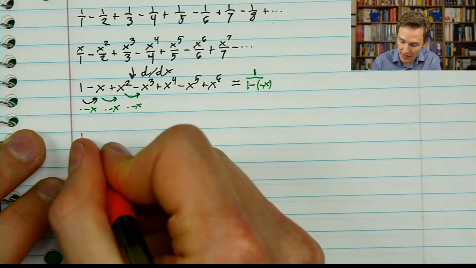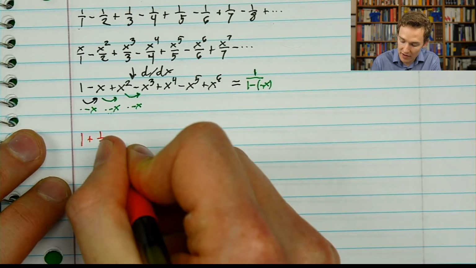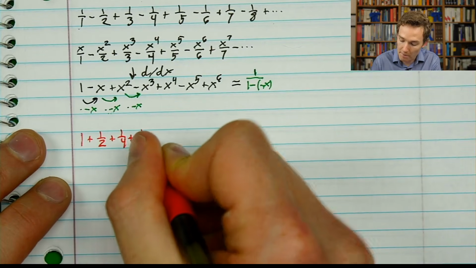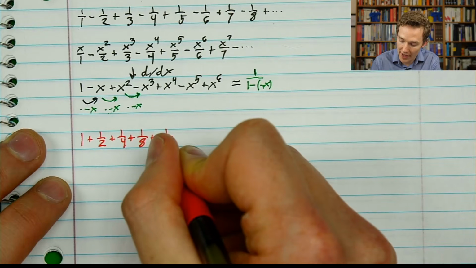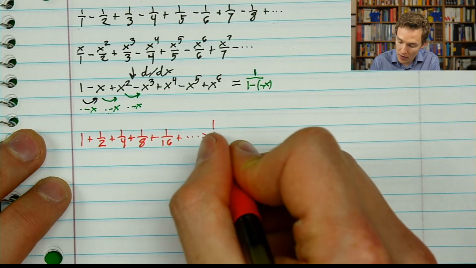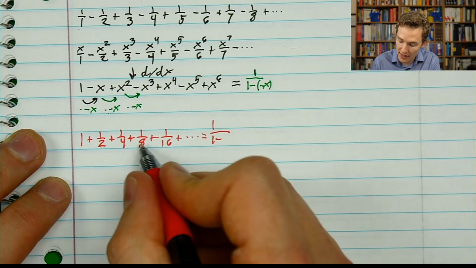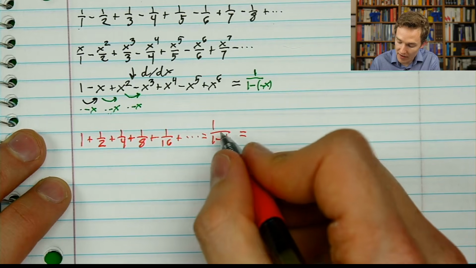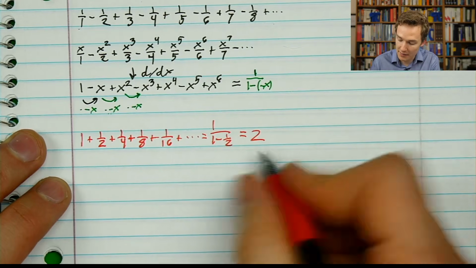So to give another example of where this comes up, if we were to take something like 1 plus 1/2 plus 1/4, where each time in our sequence we are multiplying the last term by 1/2, this will equal 1 divided by 1 minus the thing we were multiplying by, which was 1/2. And 1 divided by 1 minus 1/2 ends up being the same as 2.